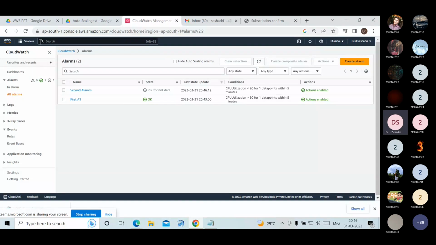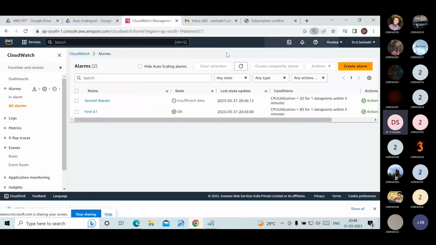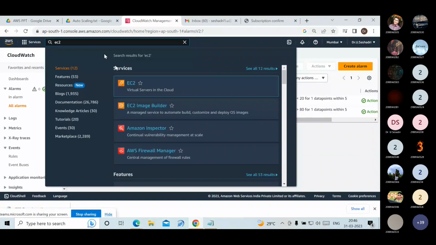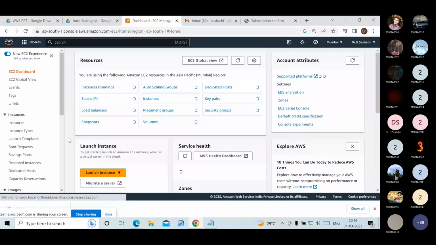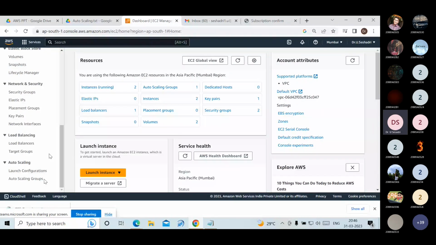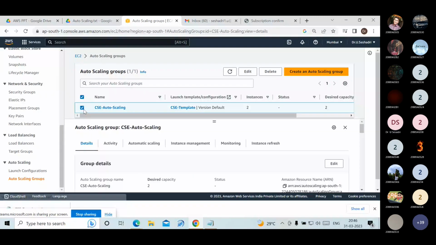Before that, I'm adding the policies also. I'm adding the policies in the EC2 service. In EC2 service, click on this. Scroll down. Here in auto scaling group, I am creating the CSC auto scaling group. Select this. Scroll down.